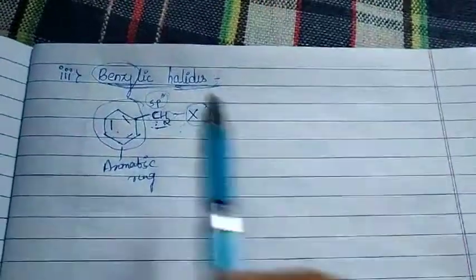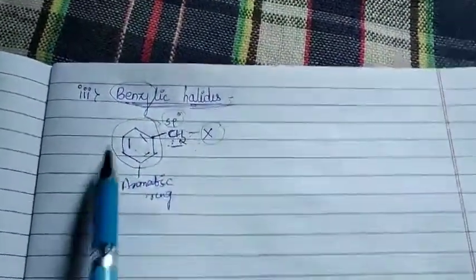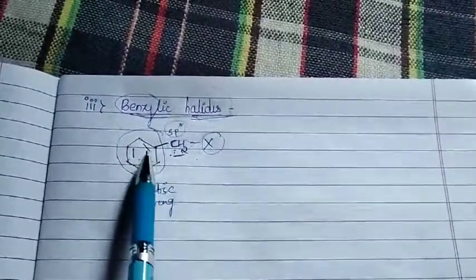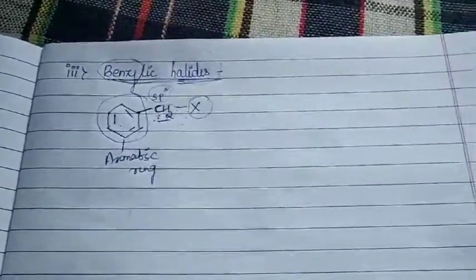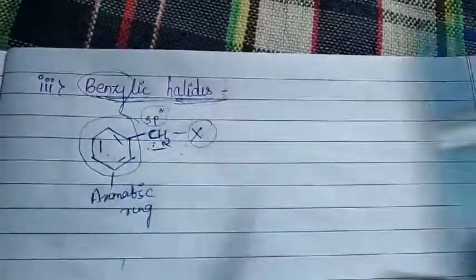Compounds in which your halogen is bonded to your sp3 hybridized carbon, which is next to your benzene or aromatic ring. Let me be particular, it is next to your aromatic ring. So those structures will be called your benzylic halides.